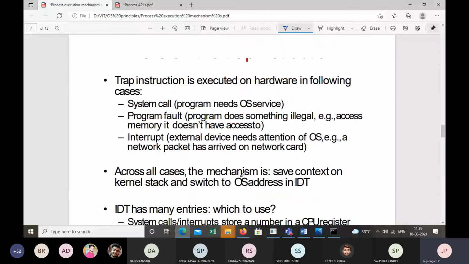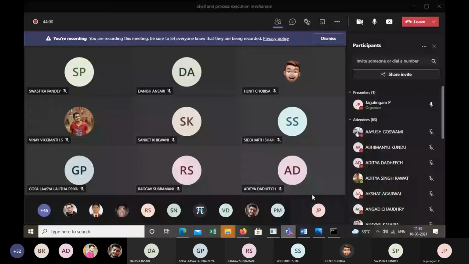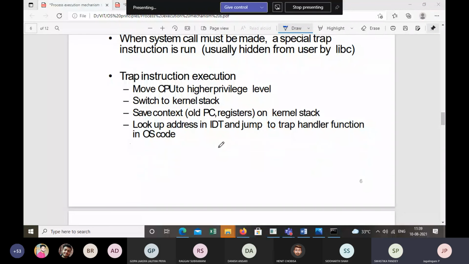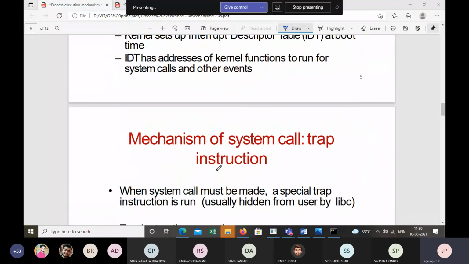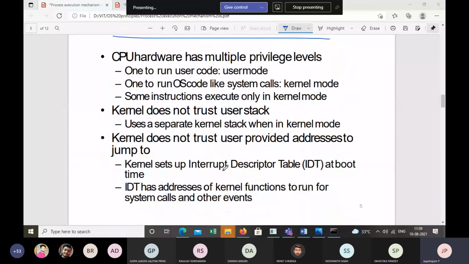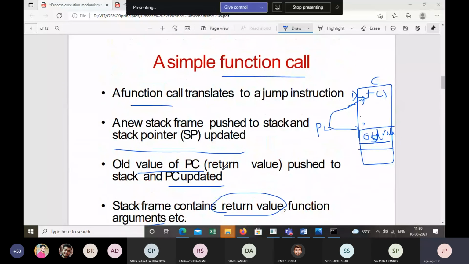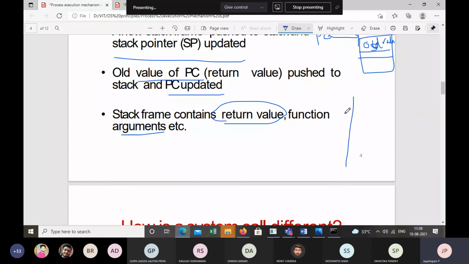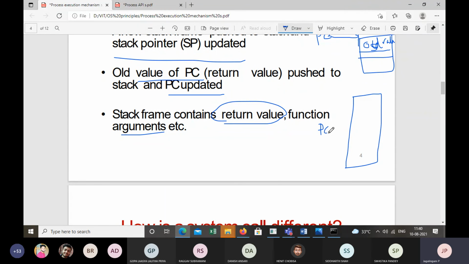All right. Any questions to ask? Sir, will the stack frame also contain the updated value of PC? Yeah, the stack will also have an updated value of PC. Let me make one more diagram for you. Here you have a memory image, you have a PC.